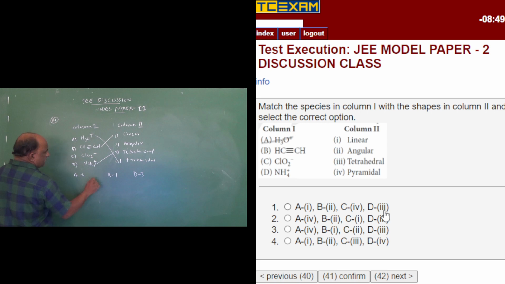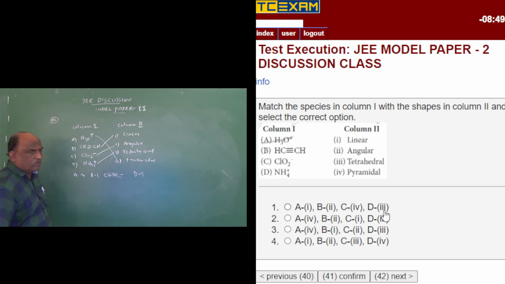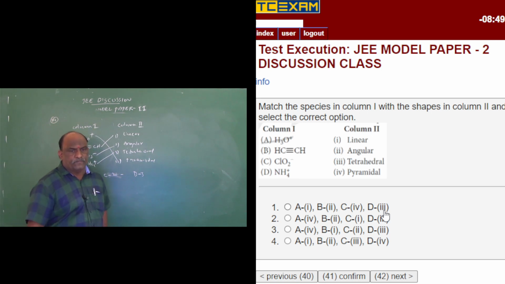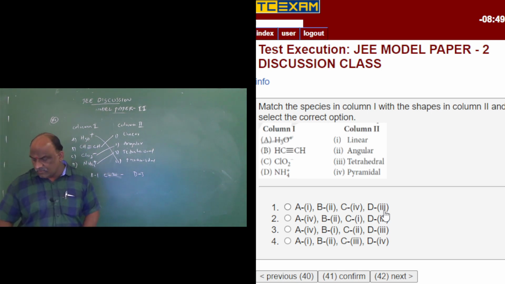Next, C2. Simple here, no doubt regarding this. A is 4, B is 1, C is 2, D is 3. 4, 1, 2, 3 is the right answer for this question.